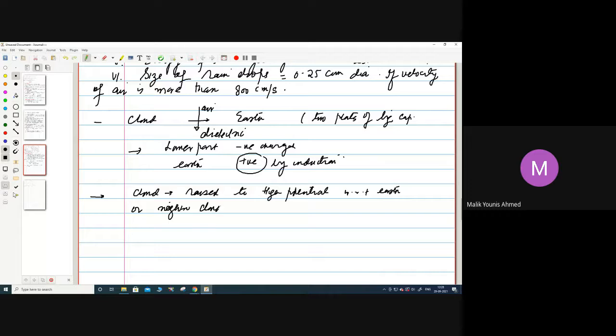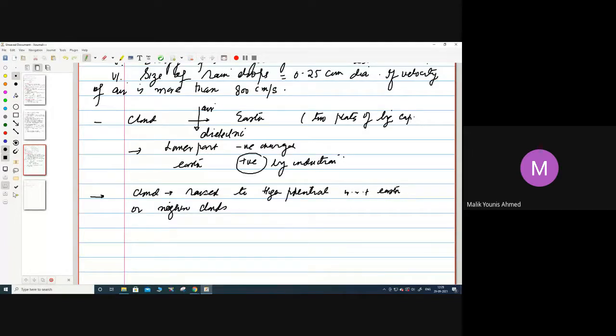So the lightning discharge can take place when we raise the potential of a cloud to a very high value with respect to Earth, or it can occur between two neighboring clouds.